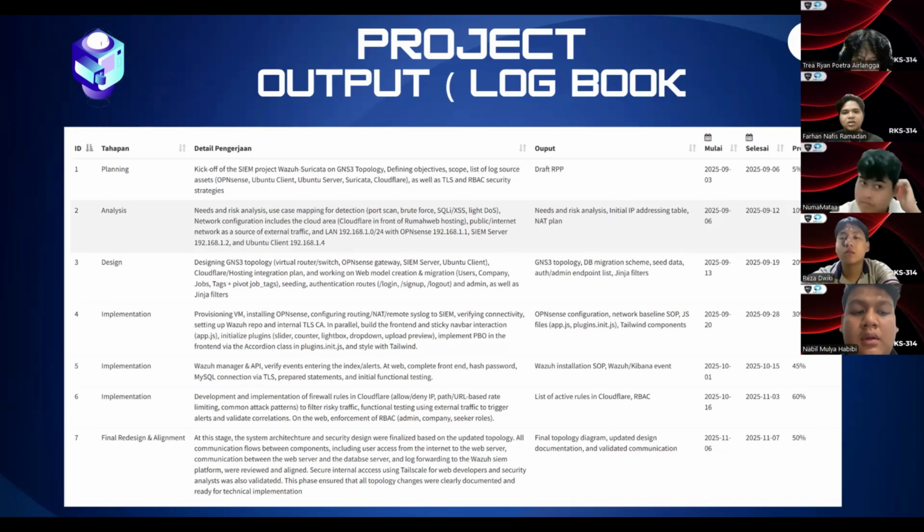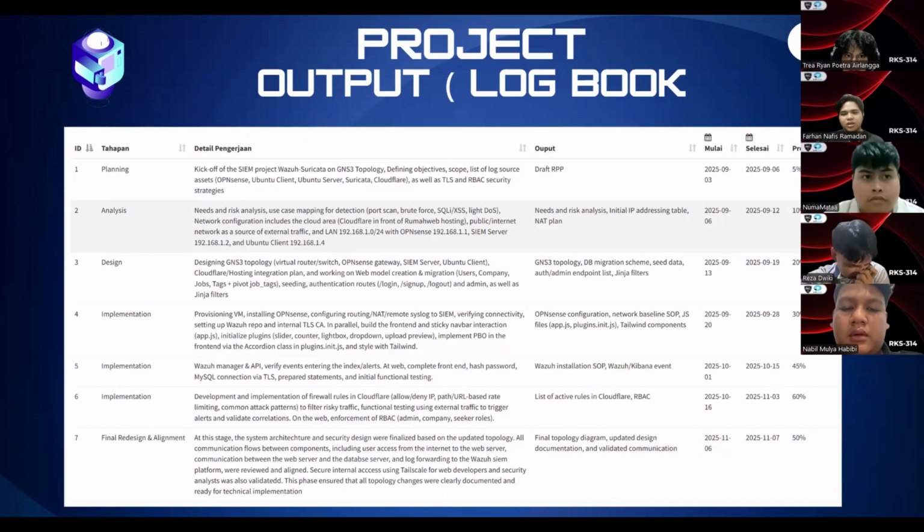Second is analysis. Security requirements and risk analysis were conducted, including attack use cases and initial network planning. Third is design. The system architecture, database migration schema, and authentication and authorization workflow were designed. Fourth is implementation phase 1. Installation and configuration of OPNsense routing, NAT, and initial integration with the SIEM platform were performed. And implementation phase 2. Wazuh was configured, incoming security events were verified, and application and database connection was secured.